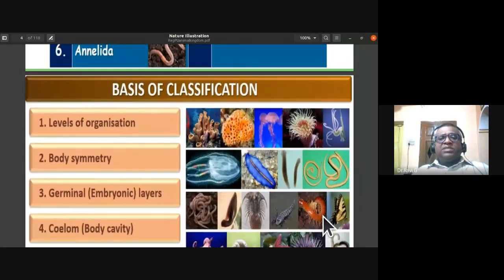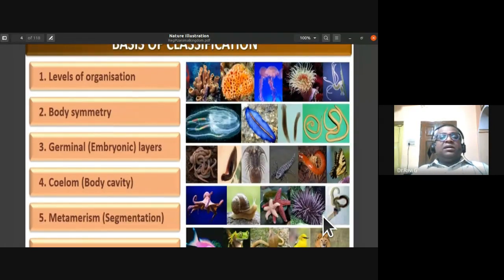See the major basis of classification in animals. What is the basis of classification? The levels of organization: are they at cellular grade, tissue grade, or organ or organ system level of organization? Based on this criterion we have classification.